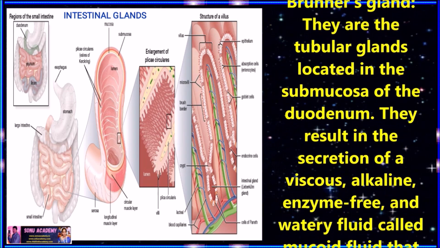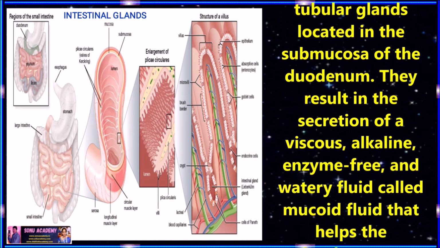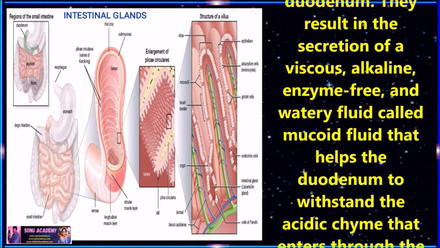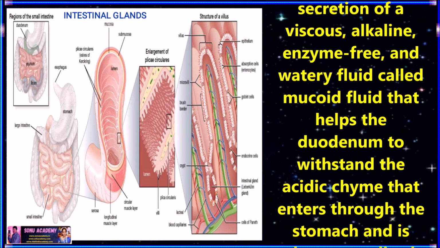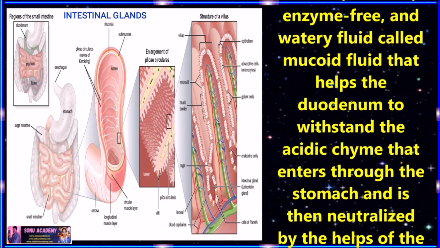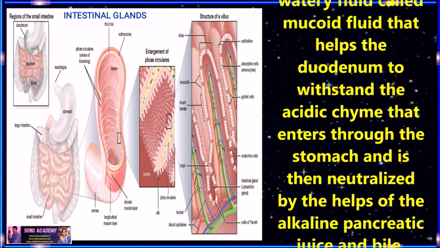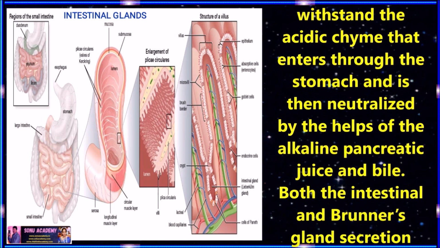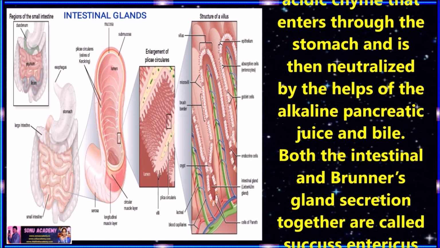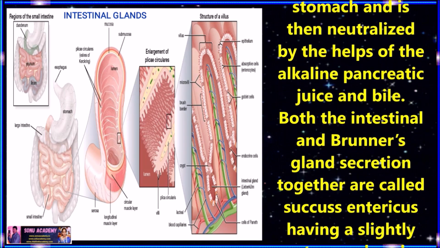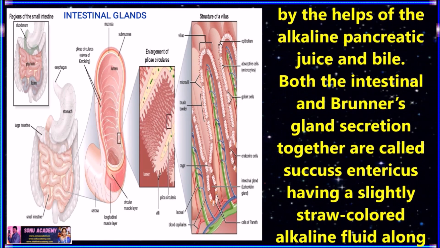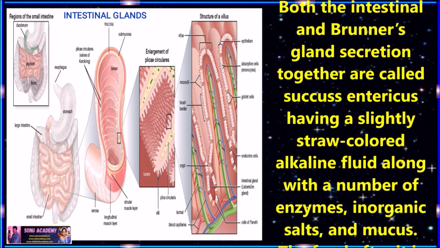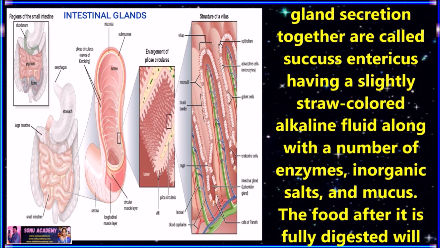Now let us discuss another gland, which is called Brunner's gland. These are tubular glands located in the submucosa of the duodenum. They secrete a viscous, alkaline, enzyme-free fluid called mucoid fluid, which helps the duodenum to withstand the acidic chyme that enters from the stomach. The chyme is then neutralized with the help of the alkaline pancreatic juice and bile juice.